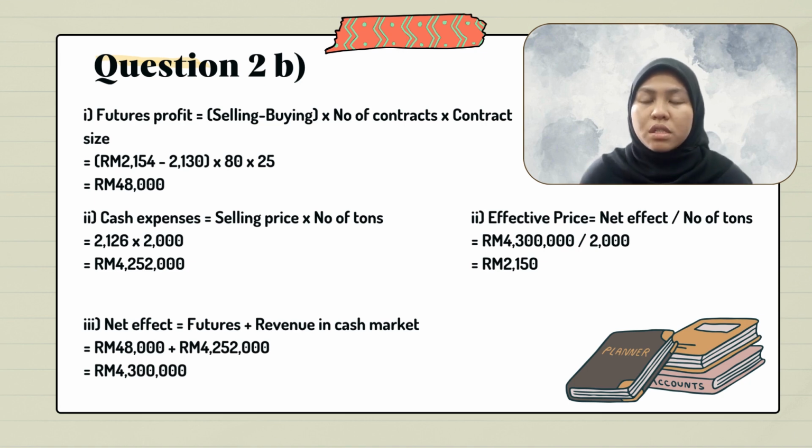The net effect is RM 4,300,000, by adding the futures profit and the revenue in the cash market, which is the inflow from selling. The last step, to calculate the effective price, is the net effect divided by the number of tons. Then the effective price for this hedging strategy is RM 2,150.